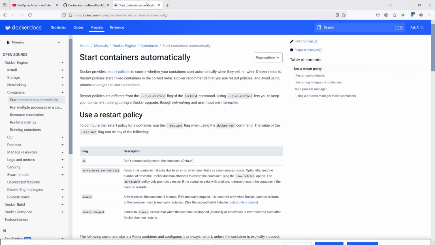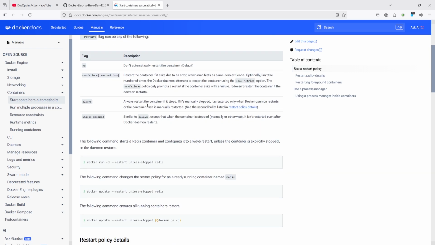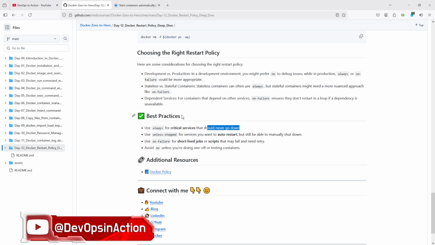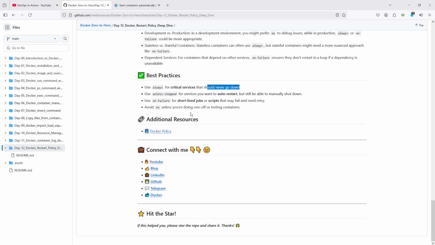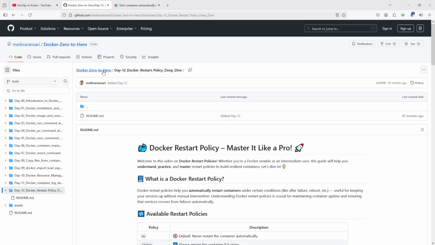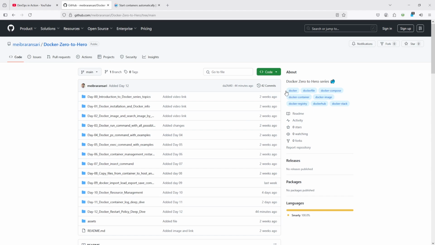I recommend you always prefer the official documentation, because based on new releases they add more features and deprecate some existing commands or features. So always prefer to see the official documentation, because when you watch this maybe after 1 or 2 years, there may be a lot of changes. In that case this may not be a good fit for you, right? And you can connect with me and fork this repo, which is helpful for you, right?